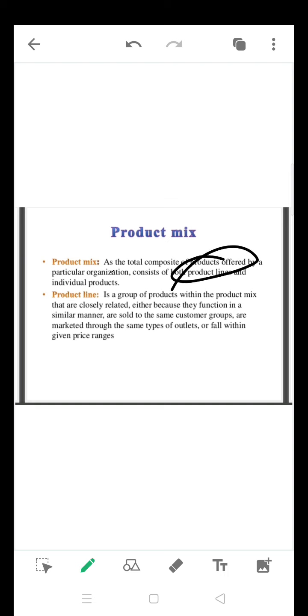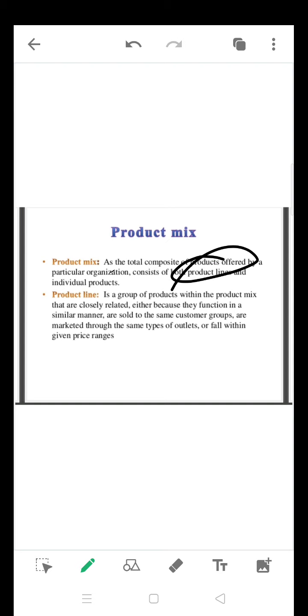It is a group of products within the product mix that are closely related, either because they function in a similar manner, or are sold to the same customer group, are marketed through the same type of outlets, or fall within a given price range. So that is called a product line.